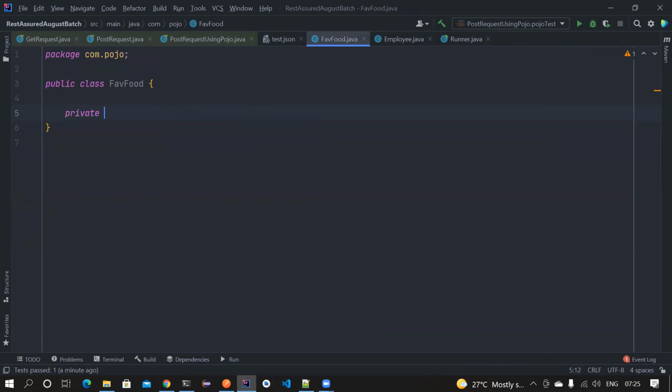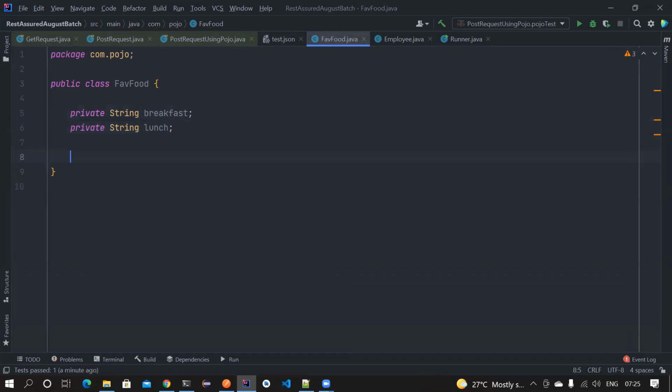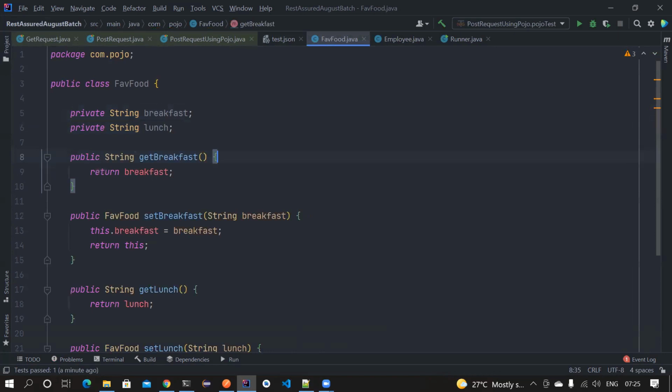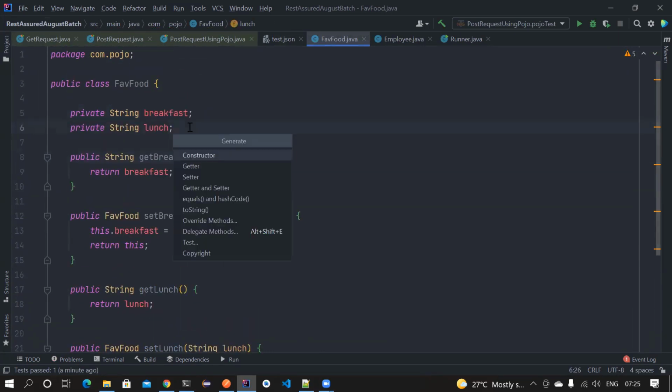Private String breakfast, and then private String lunch. Now I'm exposing getters and setters. Done. Or you can also expose your constructor.